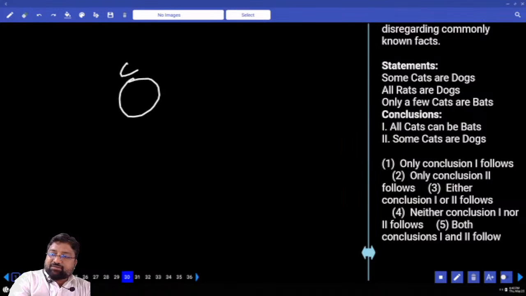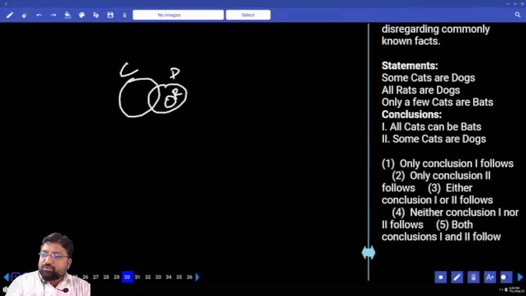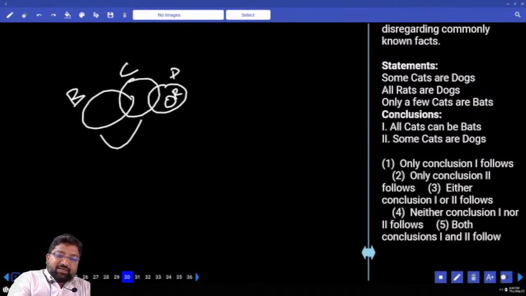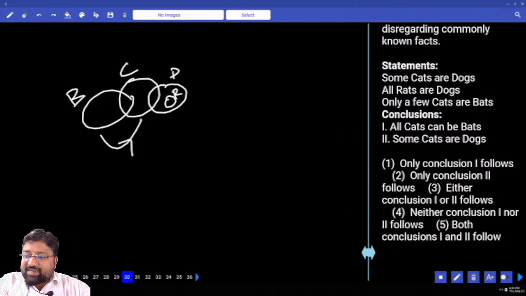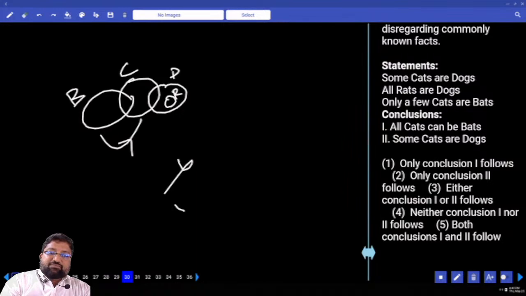Some cats are dogs. All rats are dogs. Only a few cats are bat, and arrow mark from B to A. B is bat here. Be careful. The arrow mark has now gone the other way. All cats can be bats. Can all cats go inside bat? Impossible. Some cats are dogs. Yes. What's the answer? Only.